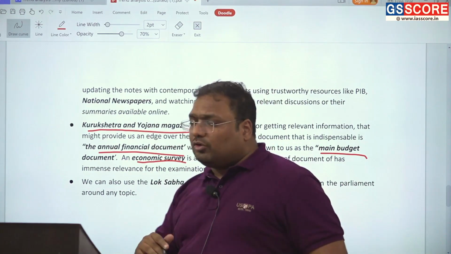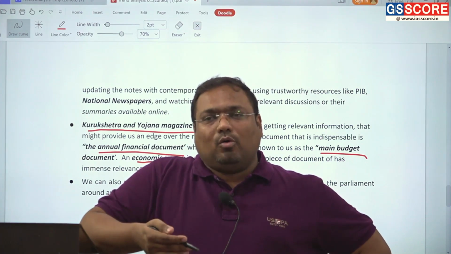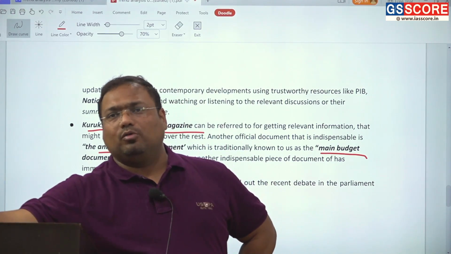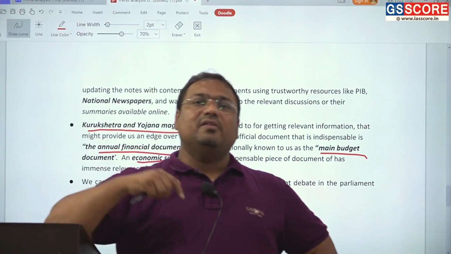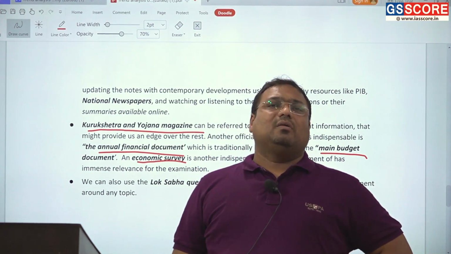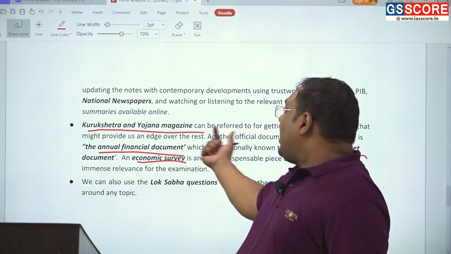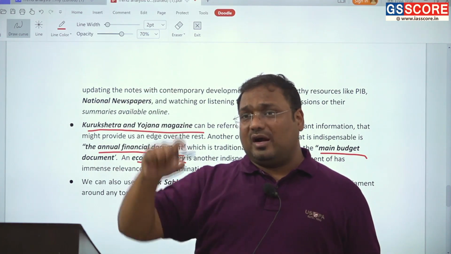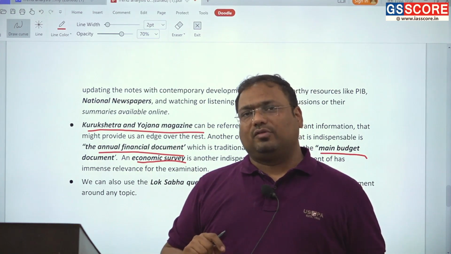But Kurukshetra and Yojana magazines give you good case studies: how government schemes have had an impact on the ground, how they have changed people's lives and how they are improving things. You need to identify those schemes covered in Kurukshetra and Yojana from time to time, cover them, and summarize them in 30-40 words.